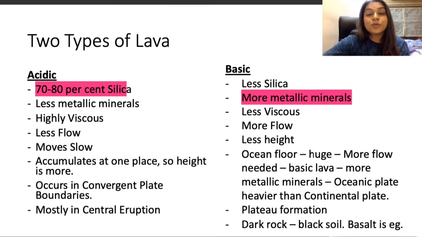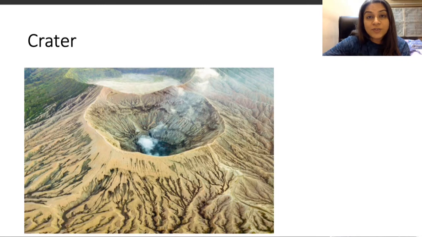Now we move on to understanding some of the basic terminologies when it comes to a volcano. The first thing that we need to understand is the crater.